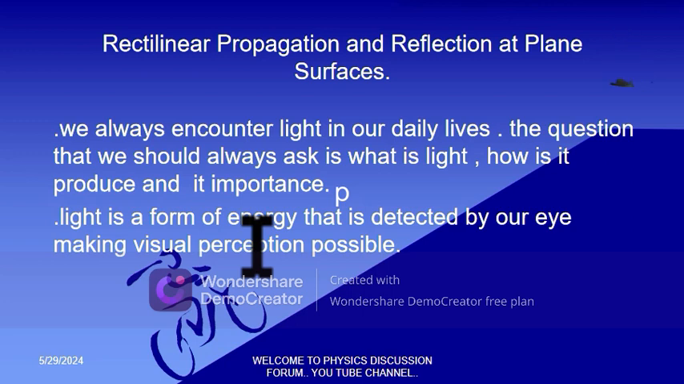From the definition, light enables perception. The first importance is that it enables seeing, that is vision. Light is what plants use to make their own food. Light enables us to do so many things.